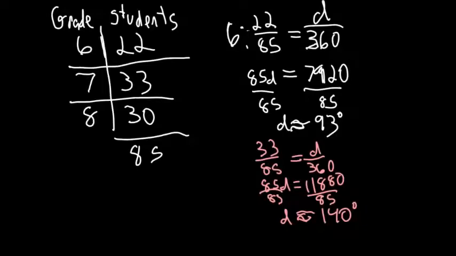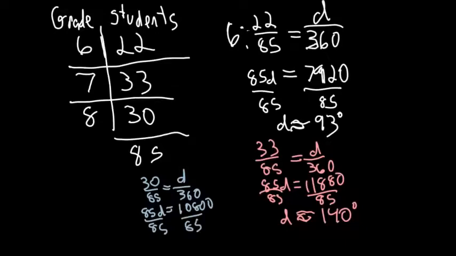And then for 8th graders, do the same thing. 30 over 85 equals D over 360. So 30 times 360 equals 10,800. Divide by 85. And you get D is about 127 degrees. So if you add these up, 127 plus 140 plus 93, you should get exactly 360 because I rounded correctly.